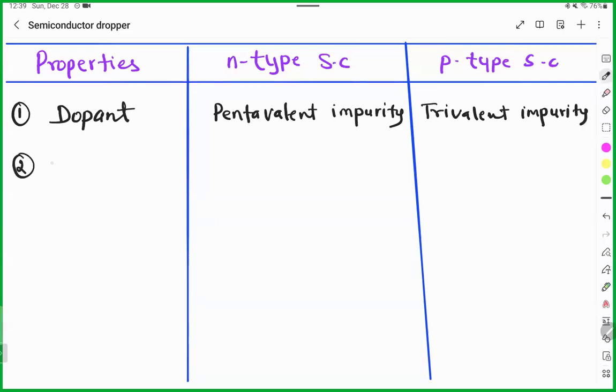Second, dopant group. Which group dopant is added here? Here it is group 15, and this is group 13.